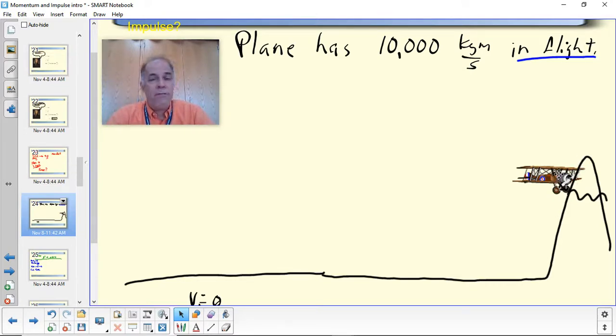And that force was so great that it destroys the airplane, breaks it up into little tiny pieces. So here we have a small force which the airplane can survive, and it gradually goes faster and faster and flies, and everything's great. At the end of the flight, when it crashes, it has the same impulse, but it's caused by a huge force for a very, very short period of time. But it produces the same change in momentum.